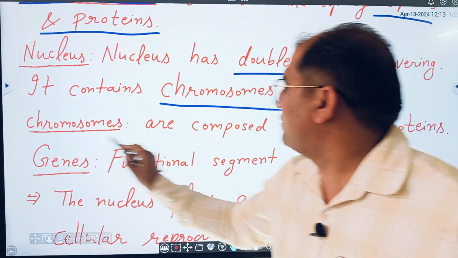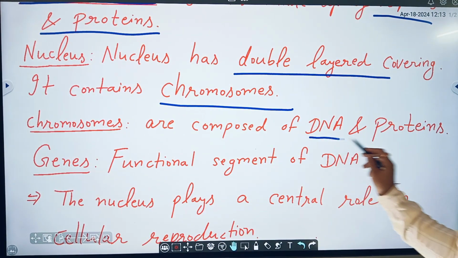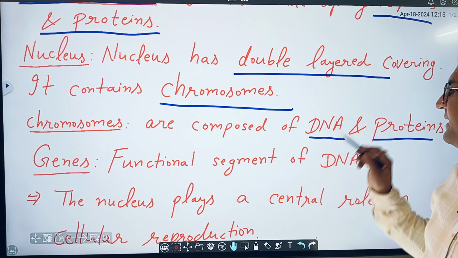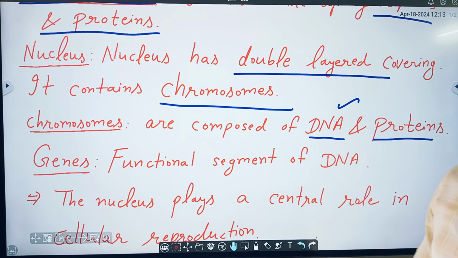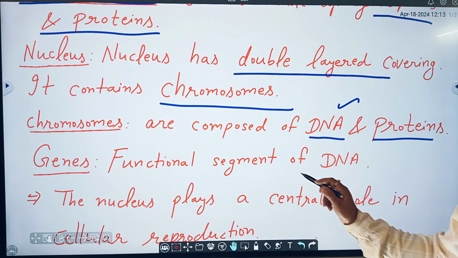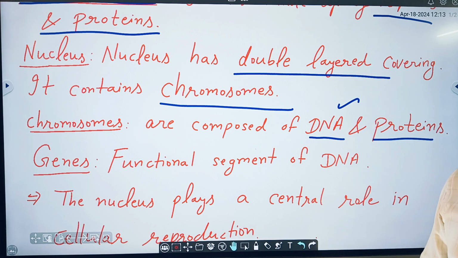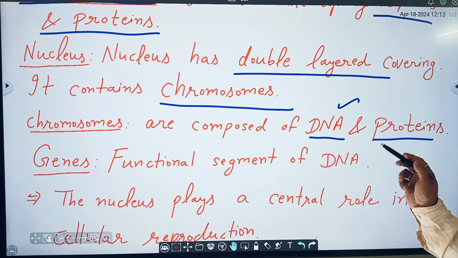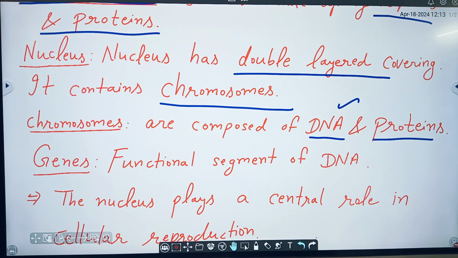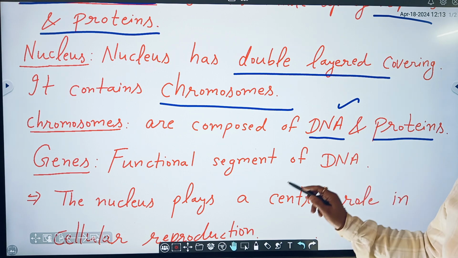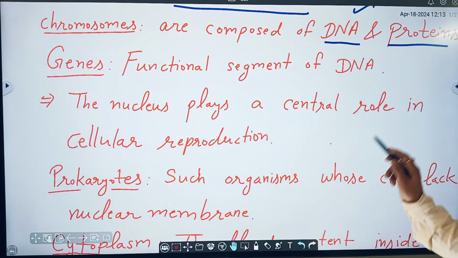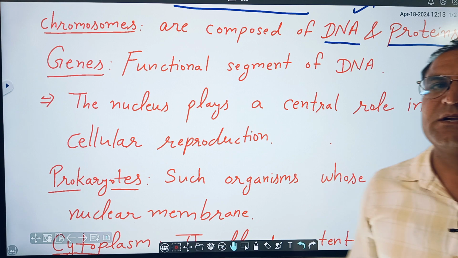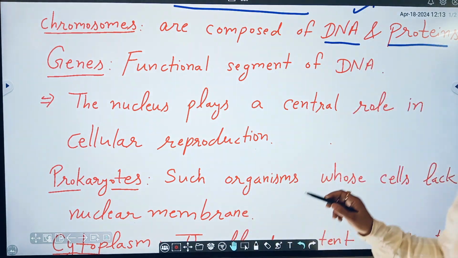As we know, chromosomes are composed of DNA and proteins. DNA is the genetic material and genes are the functional segments of DNA. Our heredity totally depends upon genetic material, that is DNA, and the nucleus plays a central role in cellular reproduction.